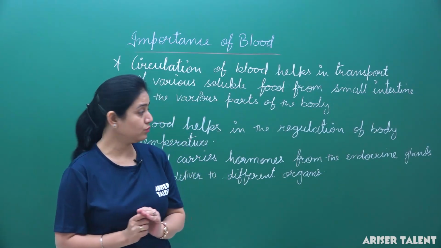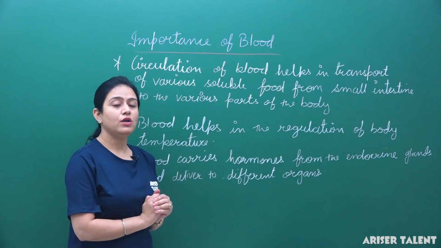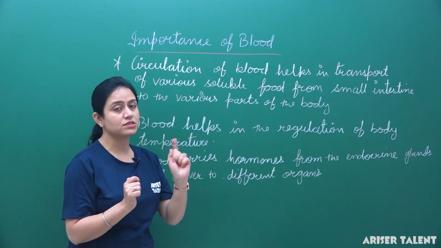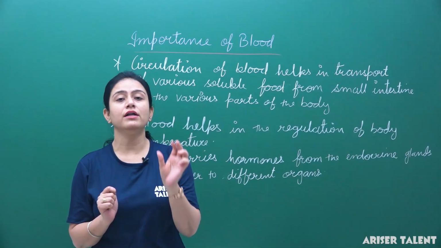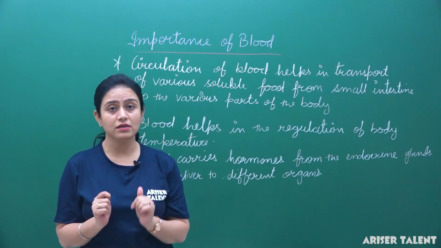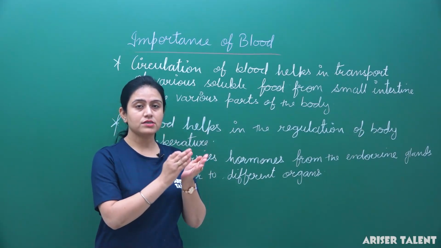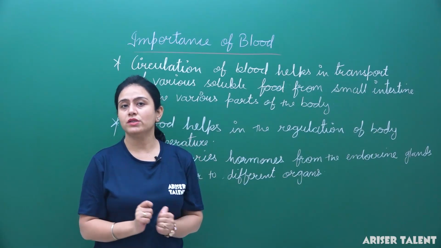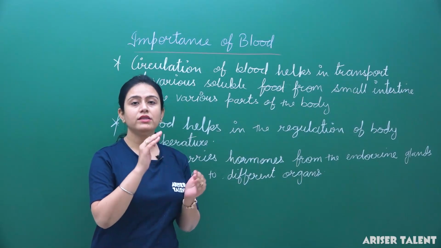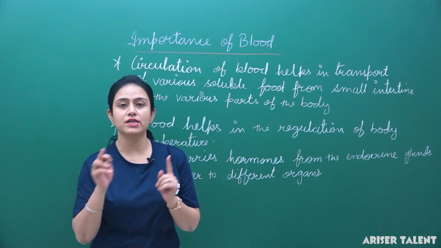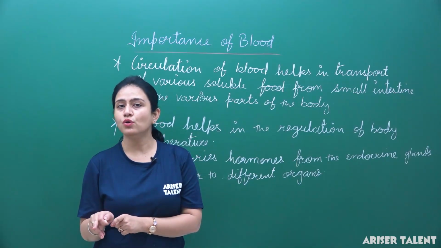How does it do this? Blood carries oxygen from the lungs. Blood has a red pigment known as hemoglobin, so the oxygen combines with hemoglobin and forms oxyhemoglobin. When this blood reaches the tissues, it supplies oxygen to them.